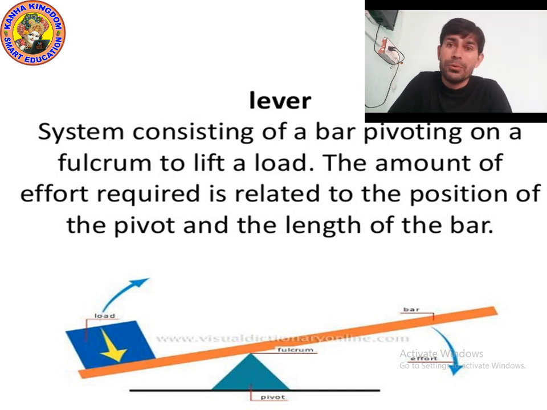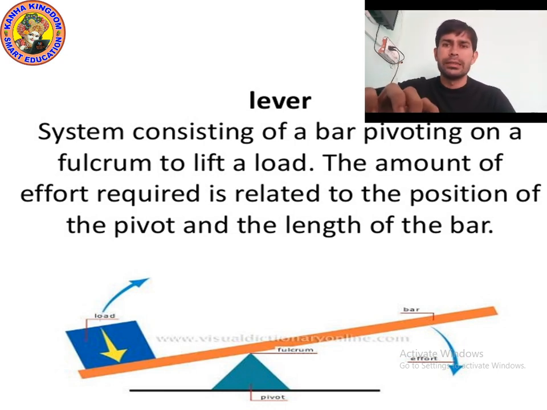So what is the meaning of load? Load is the weight which we need to carry. Effort is a force which is applied. Pivot is the part you can see in the picture in the shape of a triangle, where the fulcrum is present. So what is fulcrum? Fulcrum is the point around which the lever pivots. So the lever pivots like this.